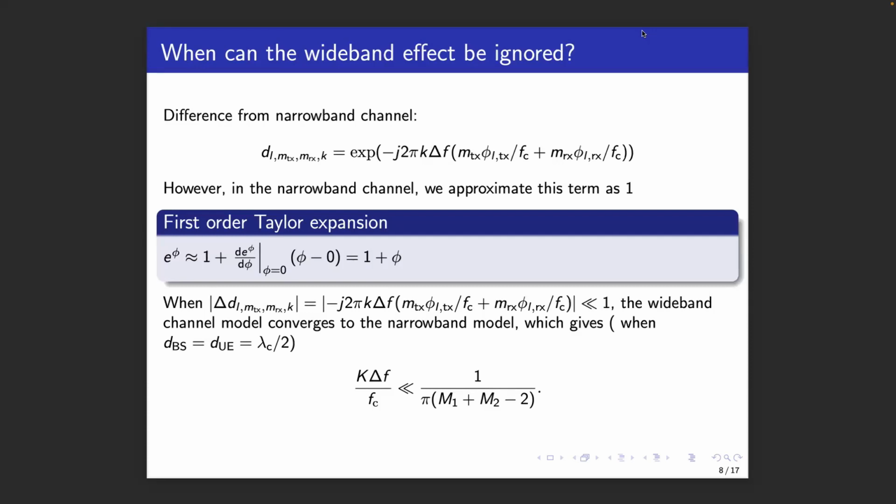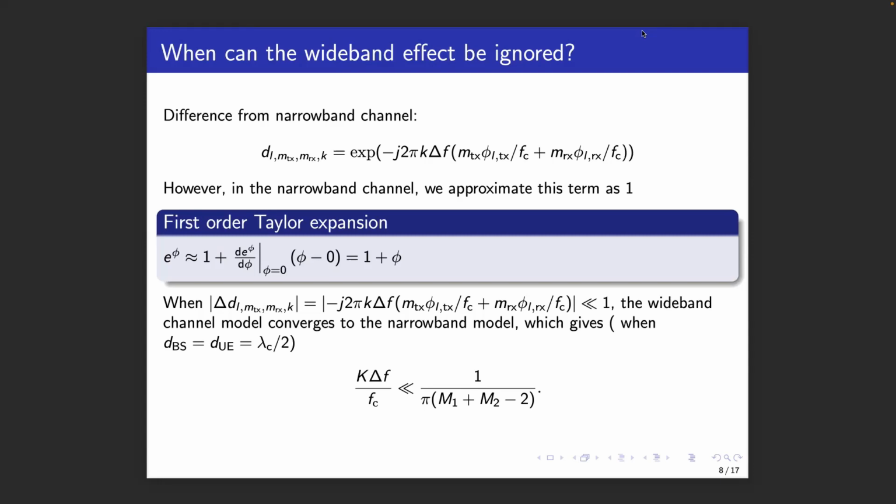When we perform a first-order Taylor series approximation and assume that lambda over 2 spacing is applied at both arrays, we find the following condition for the narrowband channel model to hold. It basically says that the signal bandwidth normalized by the carrier frequency should be much smaller than the inverse of the sum of the elements of the 2 arrays, up to some correction terms. So, when either the bandwidth becomes large or the arrays are large, the narrowband model is incorrect.